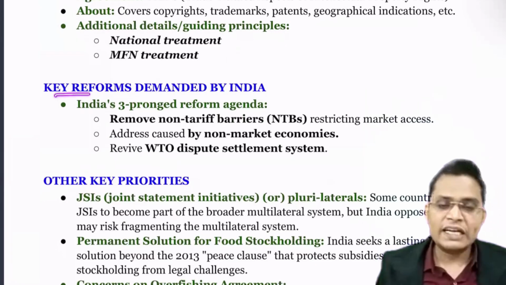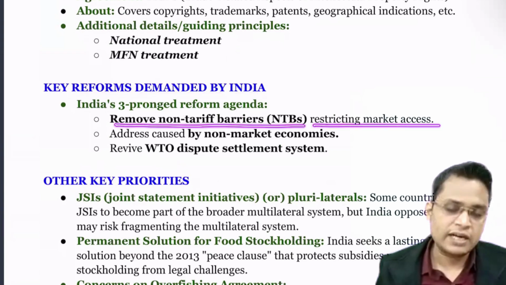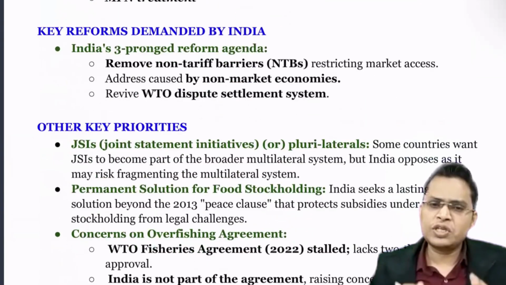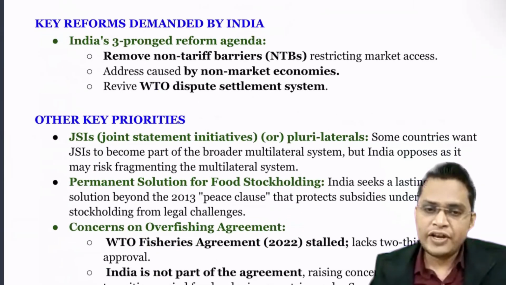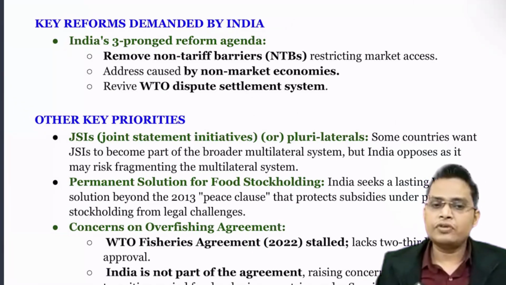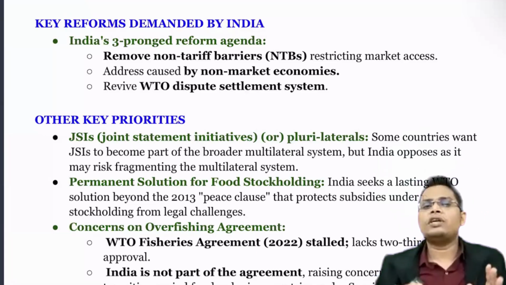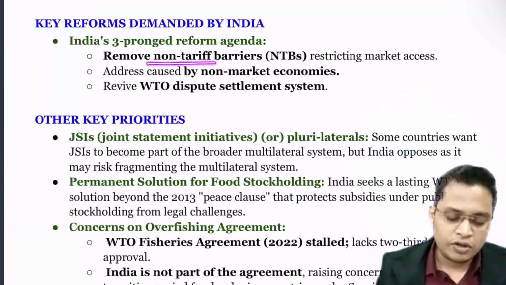So what are the reforms that India demanded? First one is about removing non-tariff barriers restricting market access. For example, all these developed countries like the European Union and USA impose a lot of restrictive barriers, like technical barriers to trade. They are saying that we need higher standards for your manufactured products, we need more safety, like that. Then sanitary and phytosanitary measures, so they reject India's exports. So what India needs is removal of these non-tariff barriers.